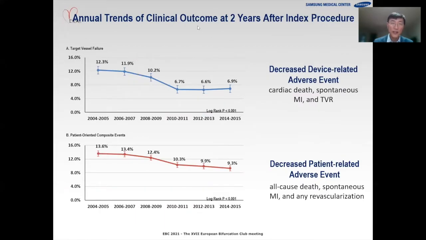So what about the clinical outcomes at 2 years? The clinical outcomes have improved dramatically, both the device-related adverse event, so-called target vessel failure, and also the patient-related adverse event. Notably, this was after the year 2010, which actually matched the period of full availability of second generation DES. Now, second generation DES may be the major cause of the improved outcome.